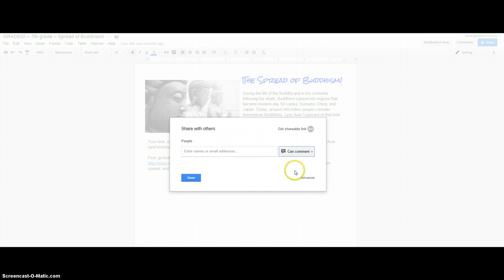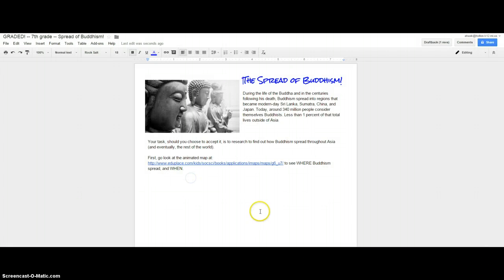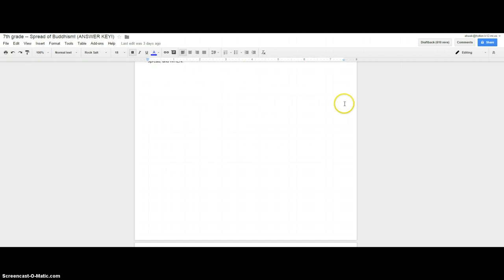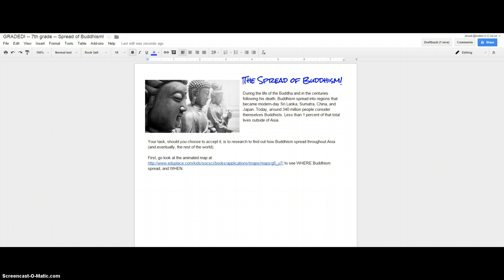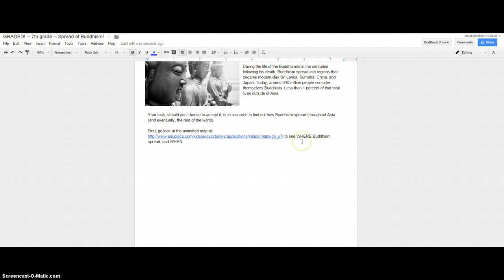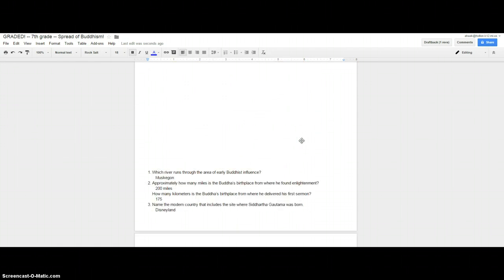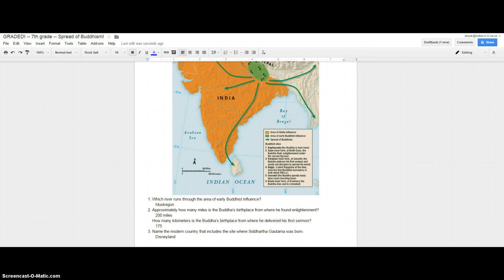I'm going to pretend like I did that and that I'm sharing with somebody. So now let's say I have that person's paper in front of me. Yours should actually have the name up here of whoever it is that you're grading. Now this is super easy, and most people don't know that this even exists, but what you're going to do is go down as Mr. Spalding is going over the answer key file, which he'll put on the screen for you. It looks just the same. I just switched. Notice the difference? Absolutely none. As you're going through this, you're going to scroll down to their first set of questions, and we're going to look at what it is versus the answer key that Mr. Spalding's going to go through with you.